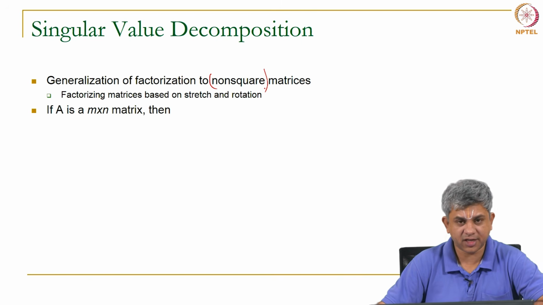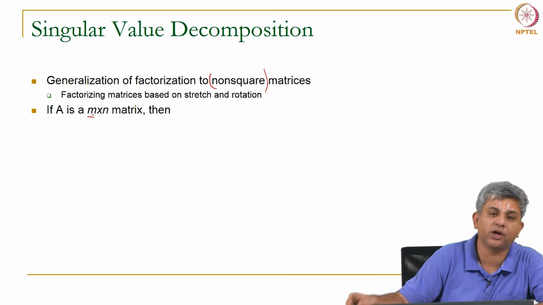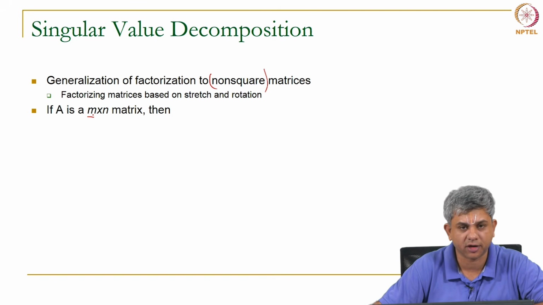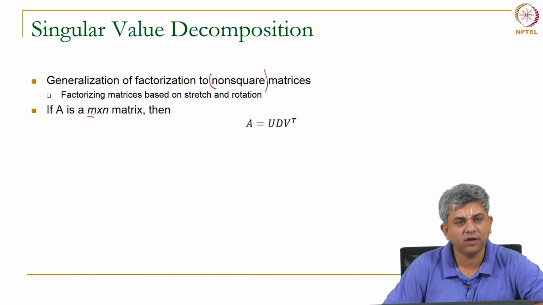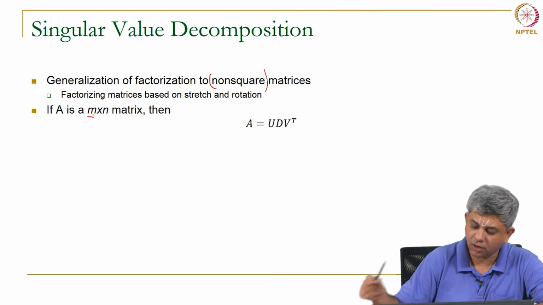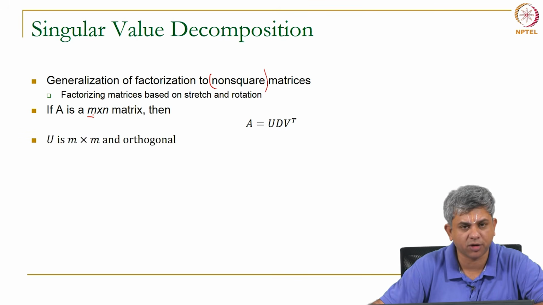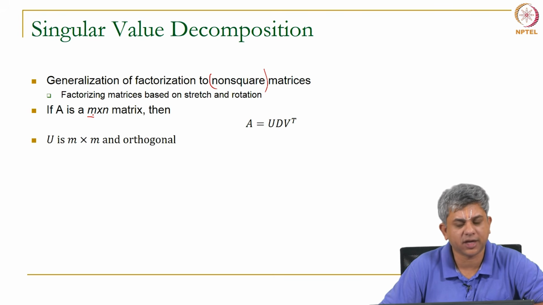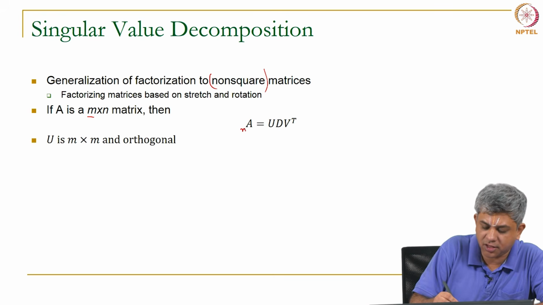So, let us say A is an m cross n matrix, where m is not necessarily equal to n. So, it can be a non-square matrix. Then you can write the factorization of A as U D V transpose, where each of these has the following properties. Remember A is m cross n.